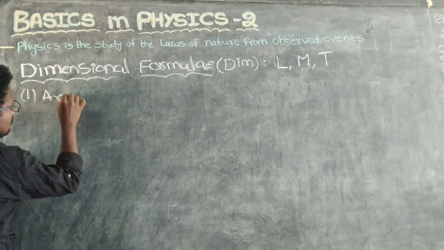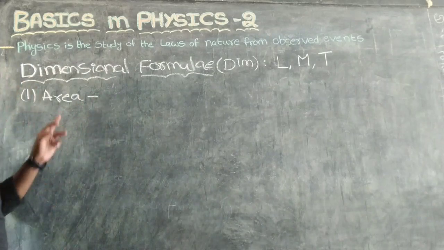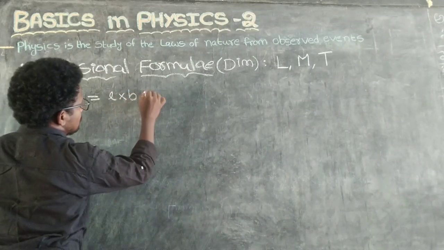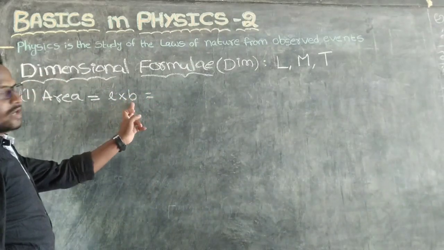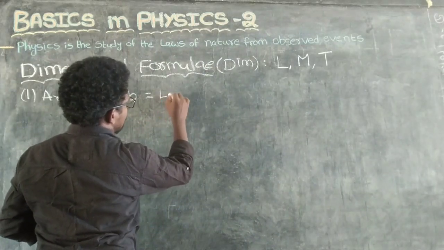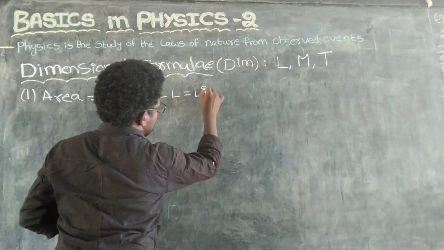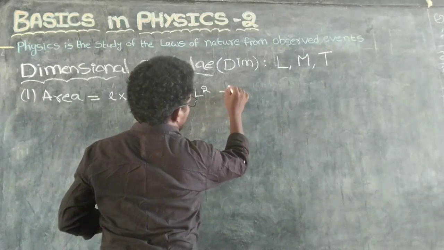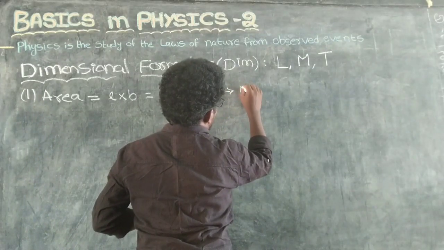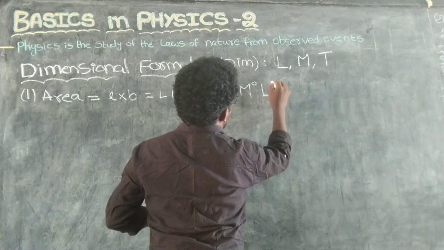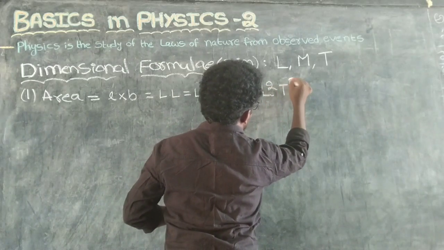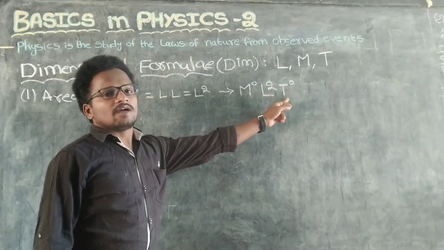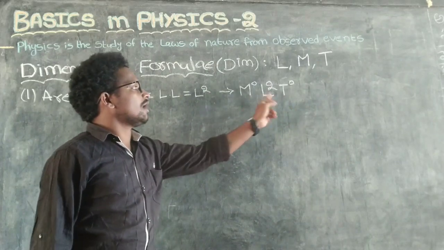First, area. What is the area formula? Length into breadth, right? Here length means L, breadth also means length, so L into L means L square. In that there is no mass and there is no time. So mass has no power, length is L square, and there is no time. That is M0 L square T0.